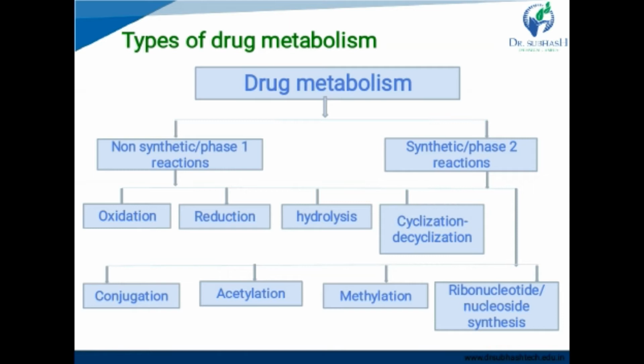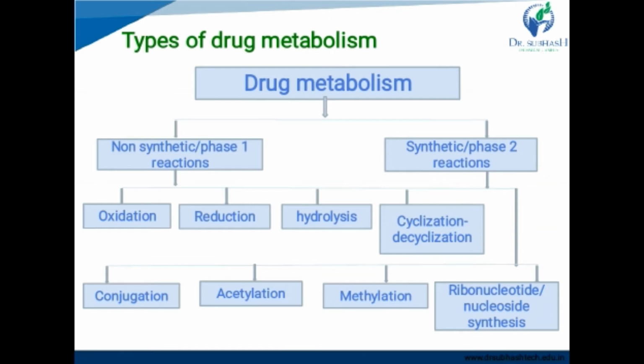These phase 2 reactions are conjugation reactions, in which our endogenous substances that are derived from carbohydrate or amino acid make a complex with the phase 1 metabolite of the drug. And this complex is now able to be excreted out from the body. Okay, so there is a difference between phase 1 reactions and phase 2 reactions.